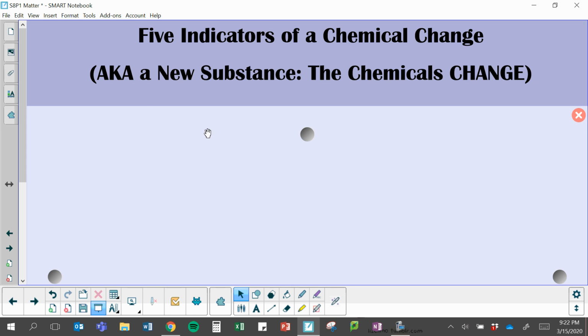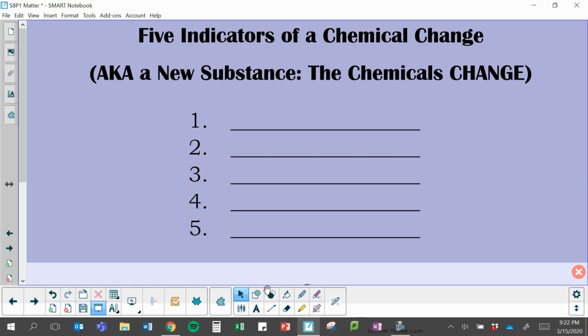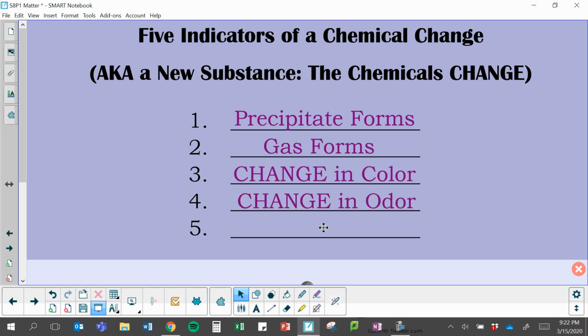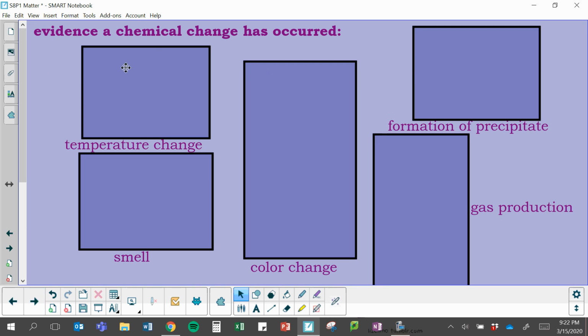Okay, so in order to also tell if there's a chemical change or physical change, we have 5 indicators that can help us. See if you remember them from our song, because they're all in the song. We have a precipitate forms, gas forming, change in color, change in odor, and change in temperature. So these are our 5 different things that tell us for sure that a chemical change has happened. So let's review those real fast.